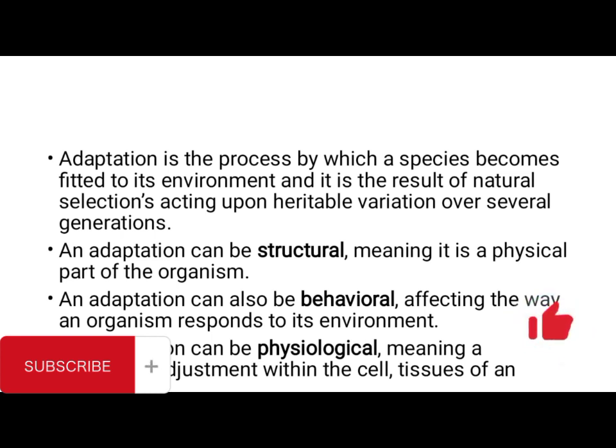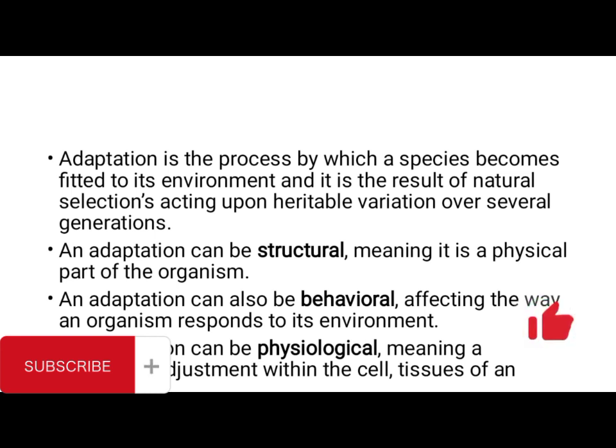Adaptation, again, simply refers to the process by which an organism or a species becomes adapted or fitted to its environment. It could be structural, meaning that such an organism has a physical part that it uses for its adaptation, or it could be behavioral, the way the organism behaves or the way groups of organisms behave, affecting the way the organism responds to its environment.